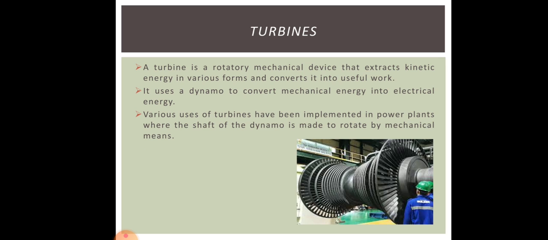Various uses of turbines have been implemented in power plants where the shaft of the dynamo is made to rotate by mechanical means. In many cases, turbines have been modified in such a way that the dynamo, that is a device that converts mechanical energy into electrical energy, can be moved with the help of mechanical means.